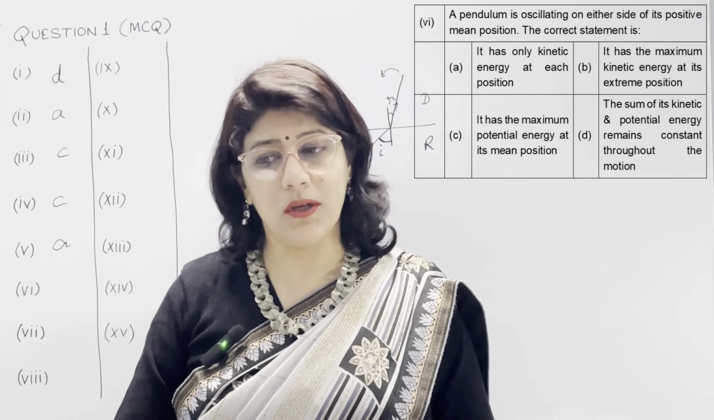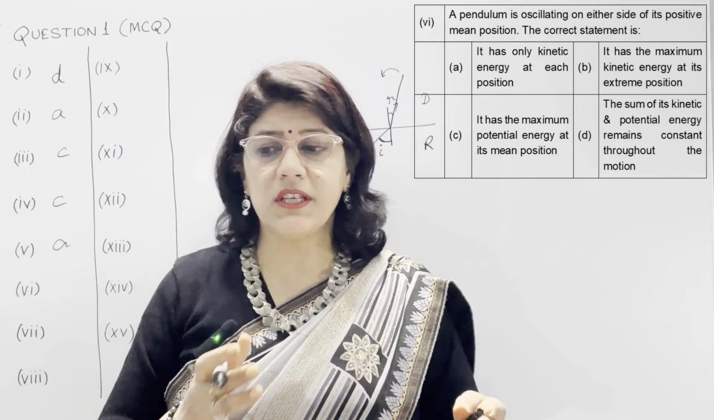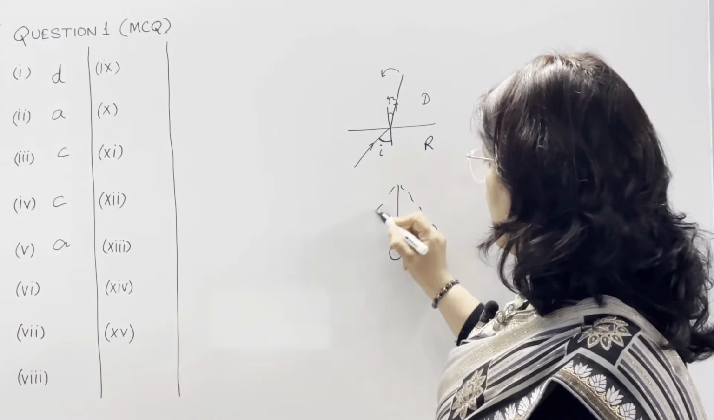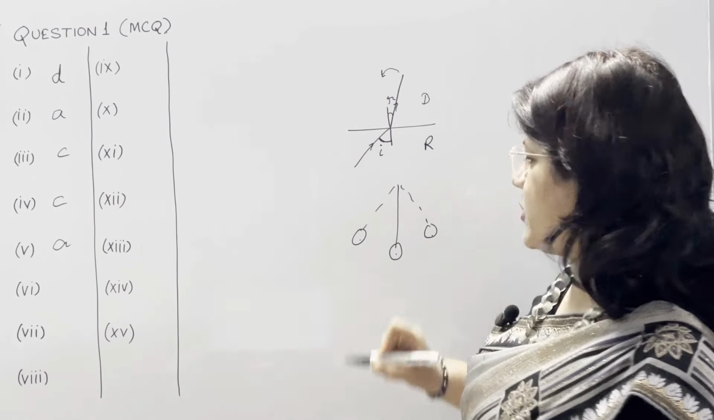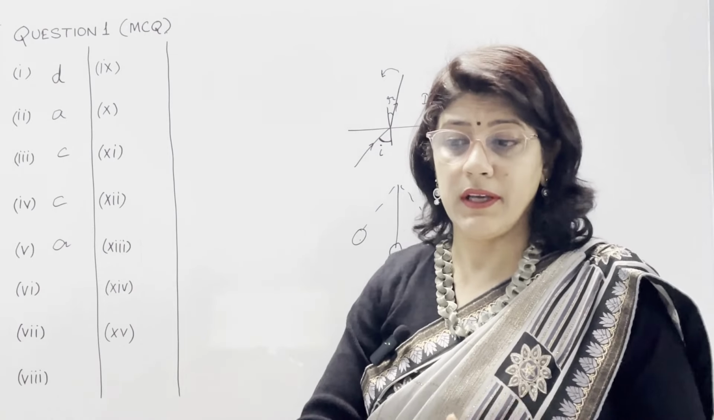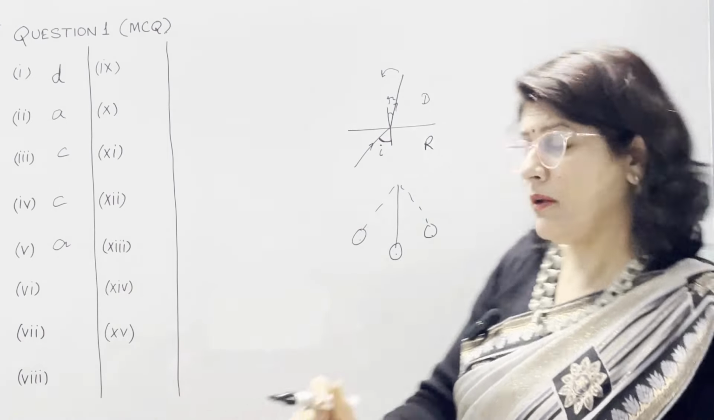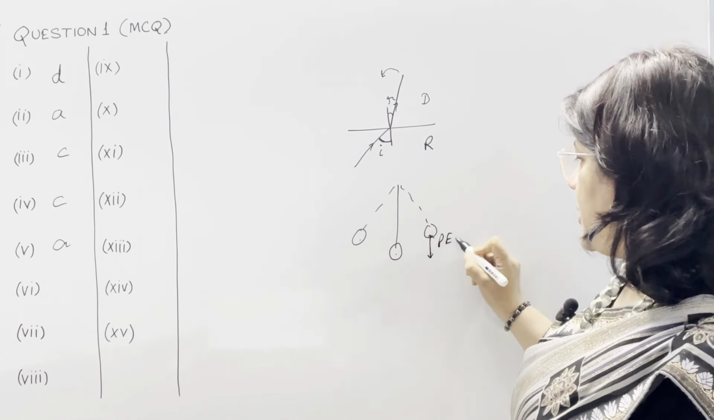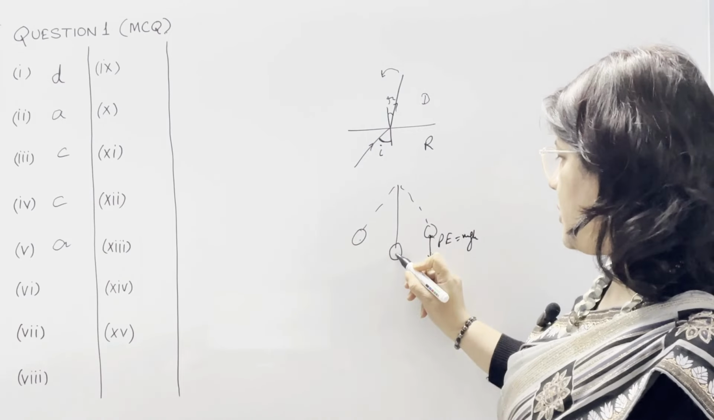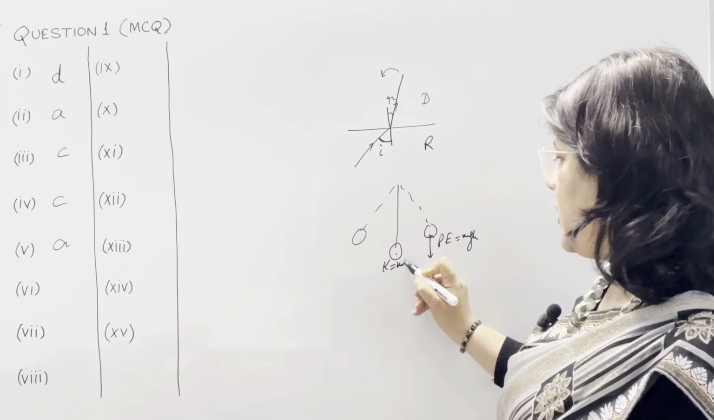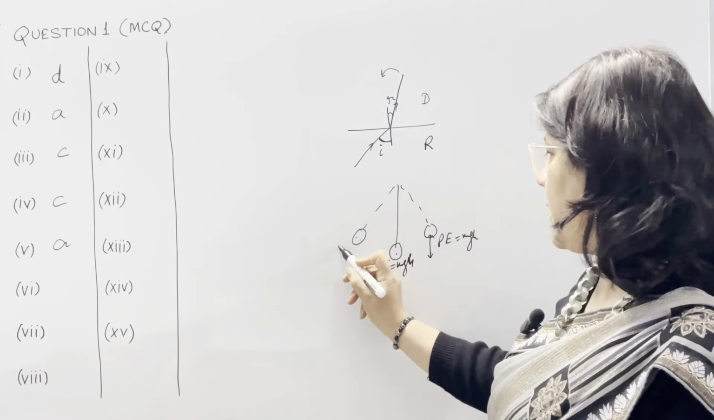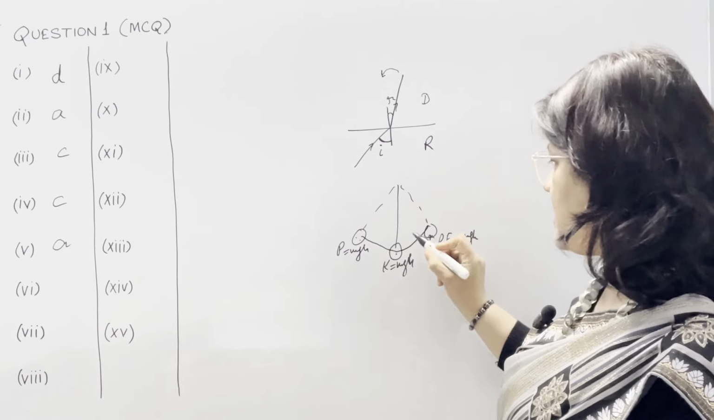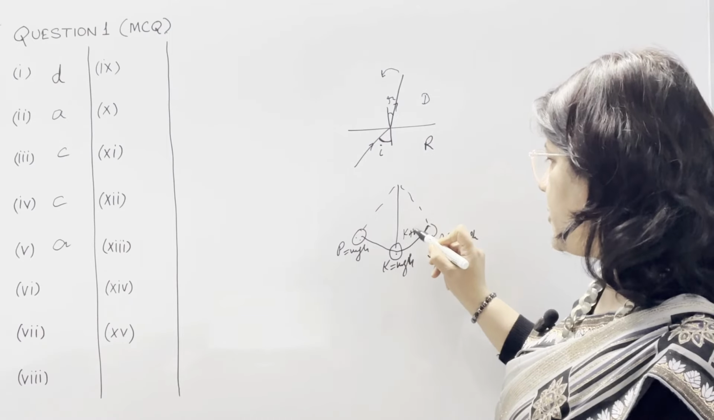Next is, a pendulum is oscillating on either side of its mean position. A pendulum is oscillating. So we know that this is the mean position and these are the extreme positions. The correct statement is, it has only kinetic energy at each position. We know about pendulum. Whenever pendulum is in this position, it has potential energy equal to mgh. This is the mean position. Here kinetic energy is equal to mgh and potential is 0. And here again potential energy is equal to mgh. In between all these, it has both kinetic and potential energy.